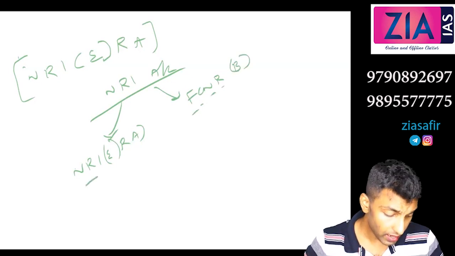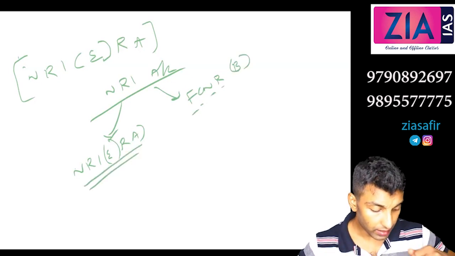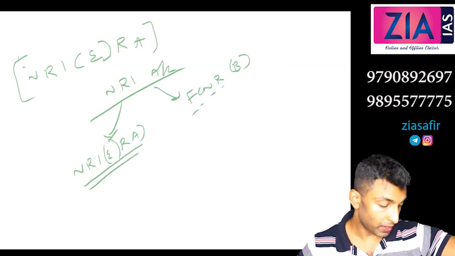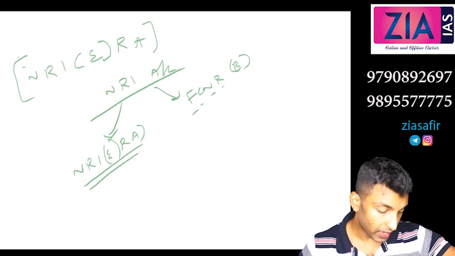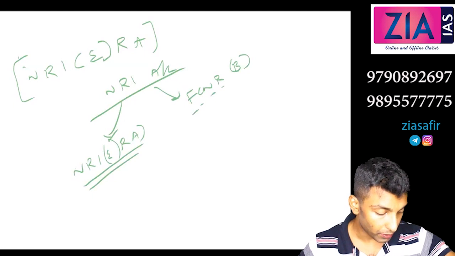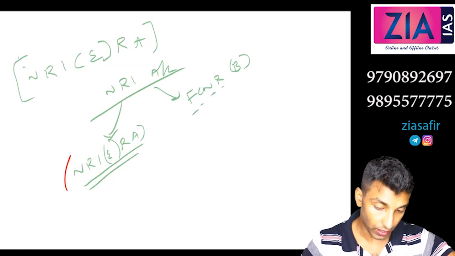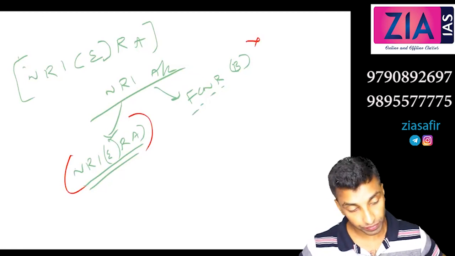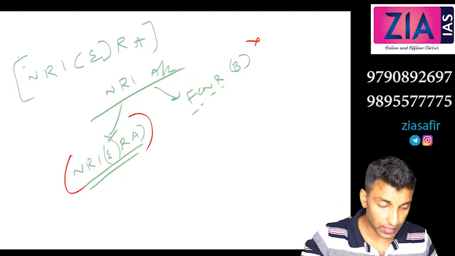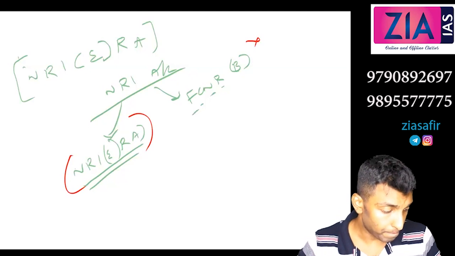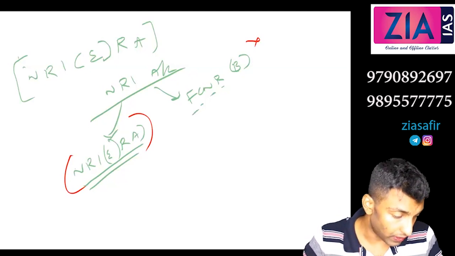Here in 2011 RBI deregulated interest rates on savings account deposits as well as deposits on this one, not this one.